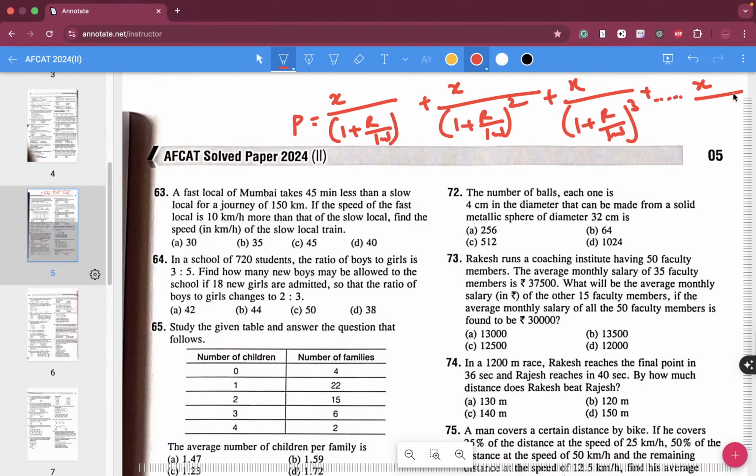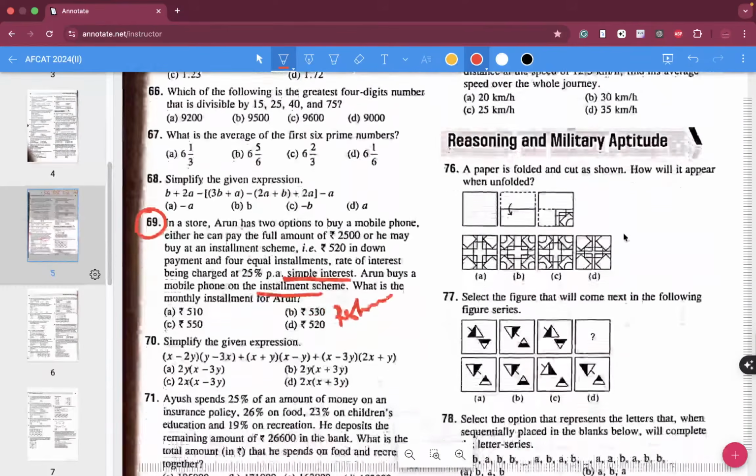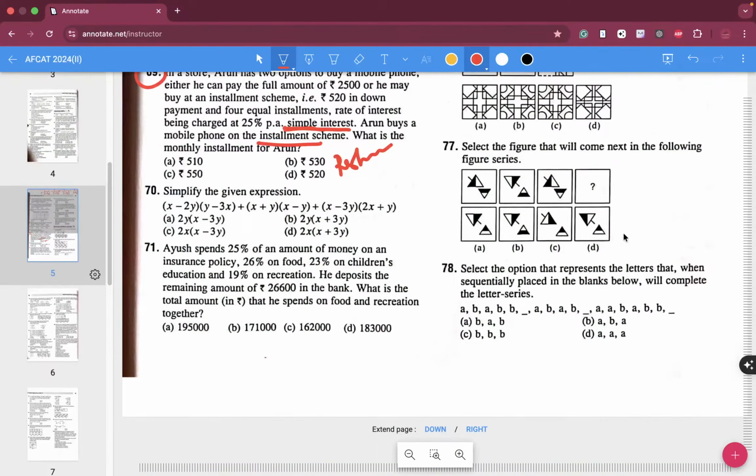Likewise, you will have x divided by 1 plus r by 100 raised to the power n. This is exactly the way it is supposed to look. But the question is a little bit quirky, so let's just respect it for being this way. Now we need to simplify this.